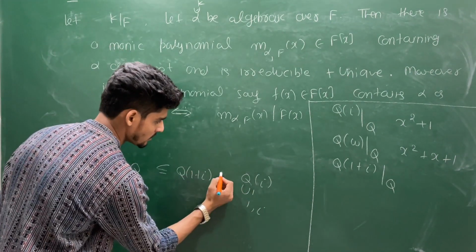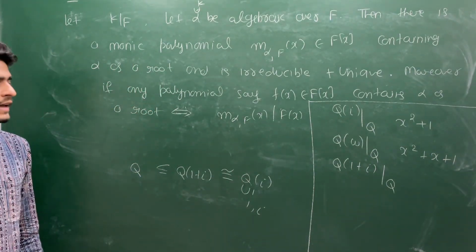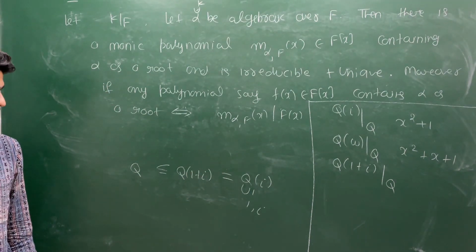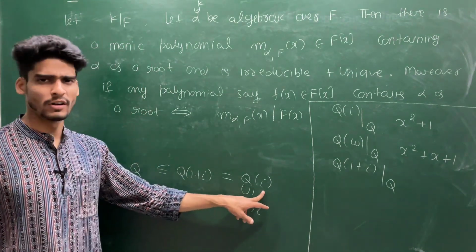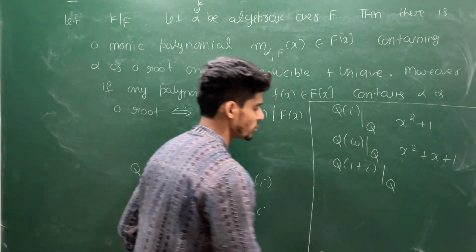So actually this is the same as this, or you can say this is isomorphic to this. Actually they are the same, they will give you the same elements, but the minimal polynomial may differ. Can you give me the minimal polynomial for this? This is x square plus 1, but for this one, you should use this technique.